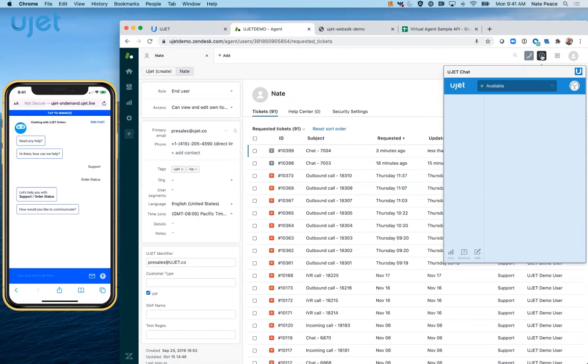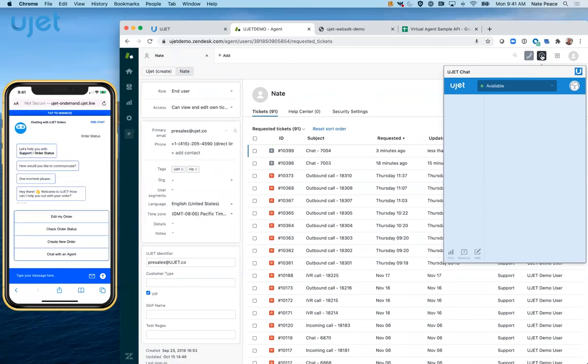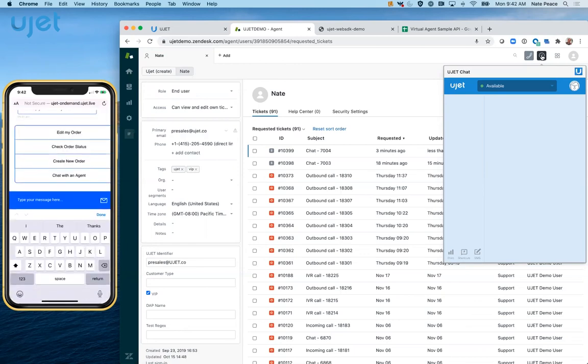Now, for this chat, it's going to connect me with a different virtual agent, a virtual agent that's specific to orders. That can maybe help me create an order, check an order, or edit an order. Or maybe I even want to escalate and chat with an agent. For example, in this case, again, I'm going to start with some natural language processing, although I could select one of those buttons. I'm going to say, can I create a new order, please?